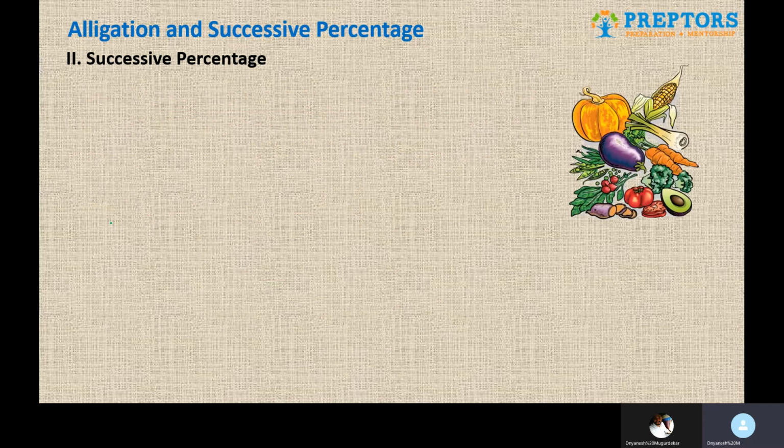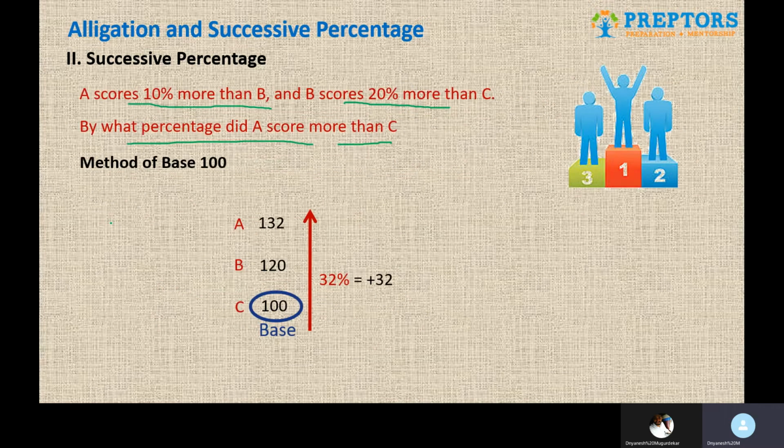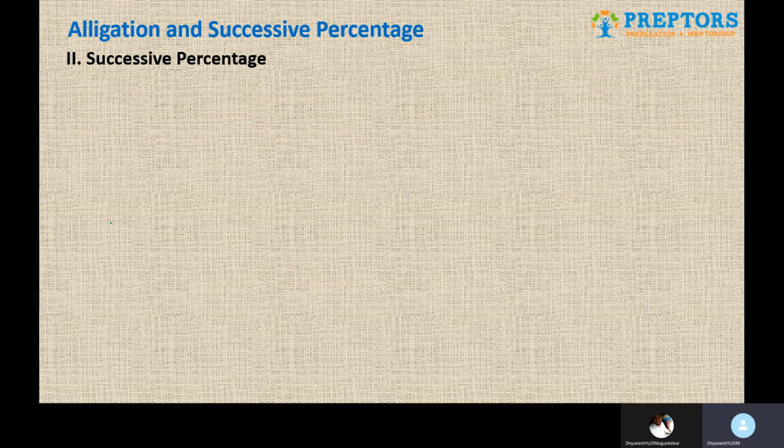The first question was the A and B one: 10% more than B and 20% more than C, and so on. Here, 10% more is a percentage increase and the other 20% more is also a percentage increase. Both are increases, so I can directly apply the formula A plus B plus AB upon 100. My A is 10, B is 20.